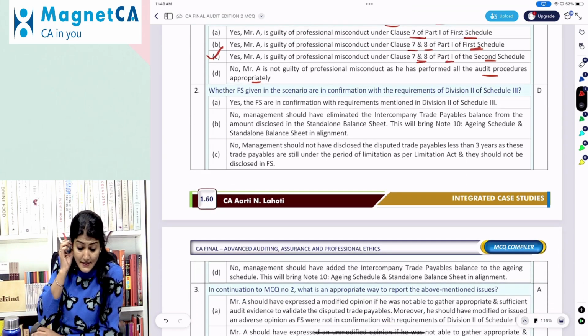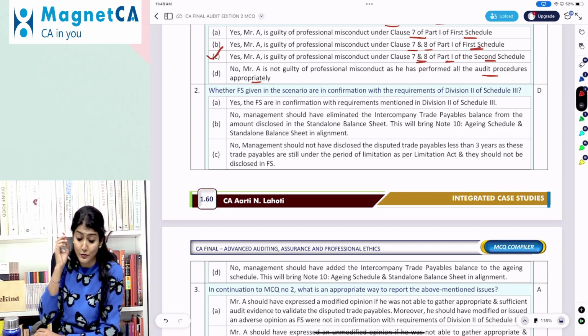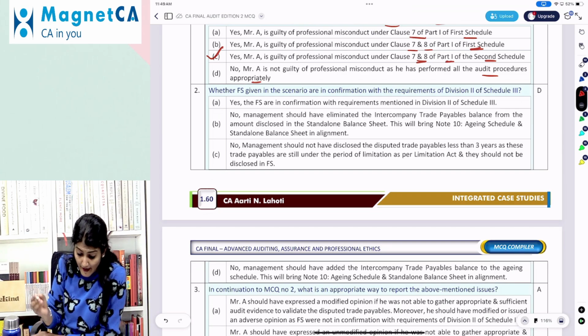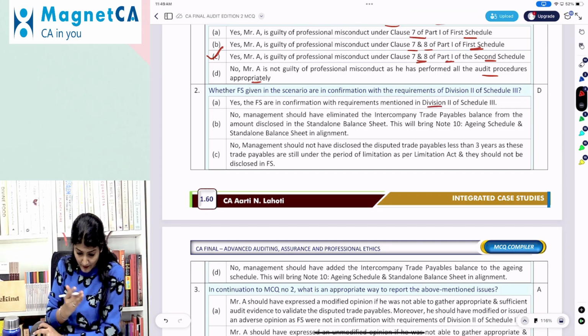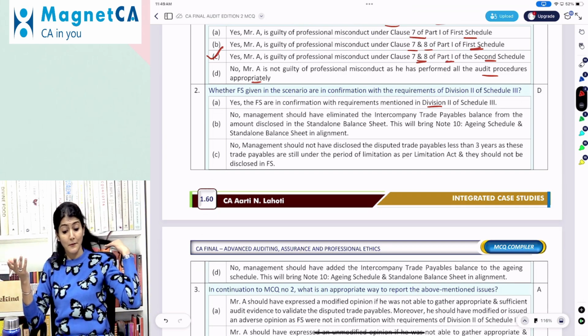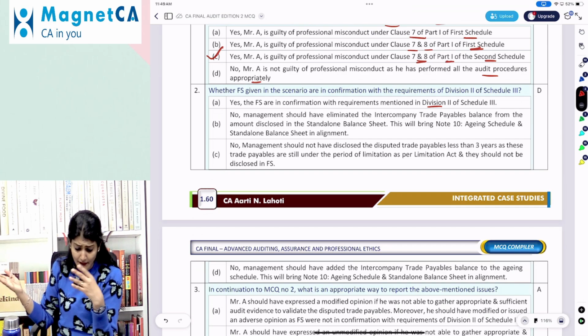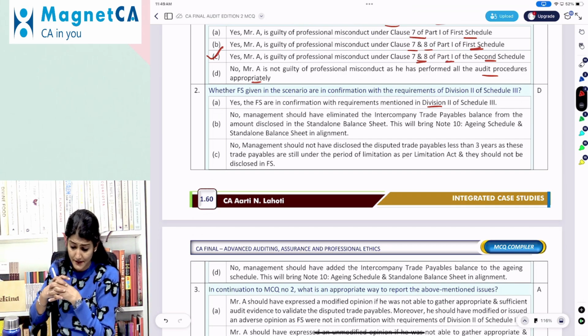Whether financial statements given in the scenario are in conformity with the requirements of Division 2 of Schedule 3? Option one: yes, the financial statements are in conformity with the requirement. Option two: no, management should have eliminated the intercompany trade payable balances from the amount disclosed in the standalone. This will bring note 10 aging schedule and standalone balance sheet in alignment.